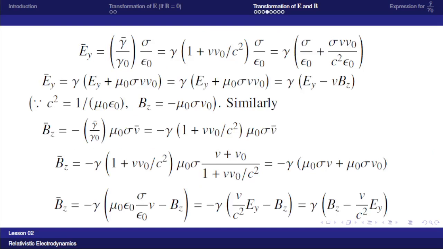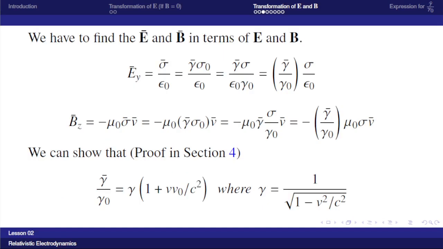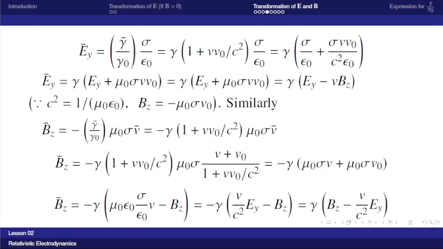Similarly, Bz bar is equal to minus gamma bar by gamma 0, that is this expression, into mu 0 sigma v bar. That is equal to minus gamma into 1 plus v0 by c square into mu 0 sigma v bar, where v bar is converted into v plus v0 by 1 plus v0 by c square.